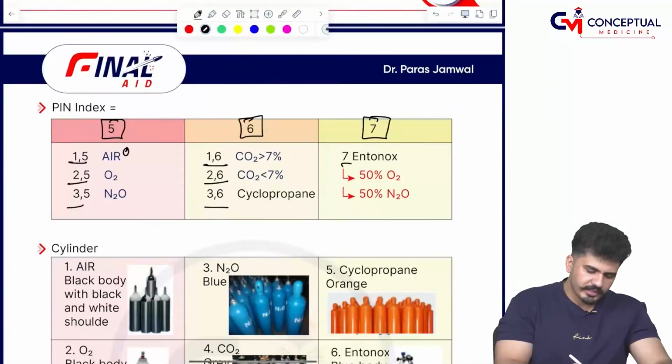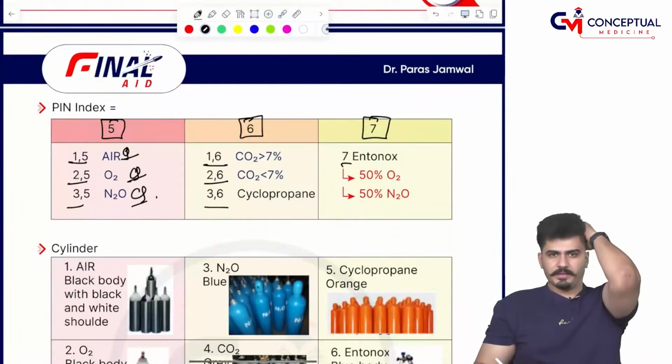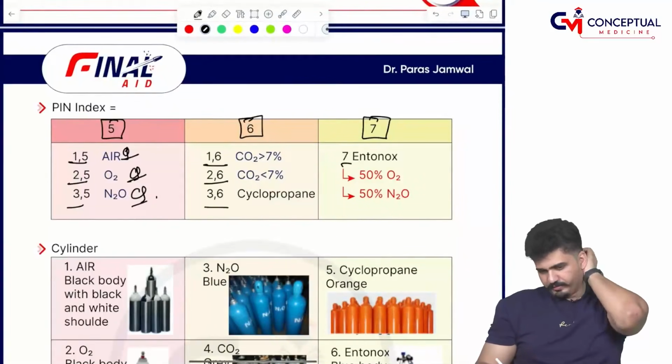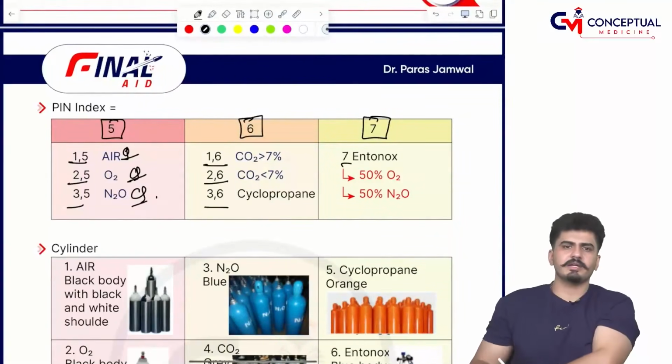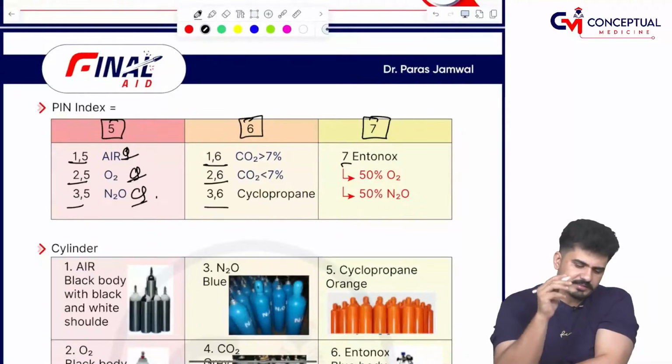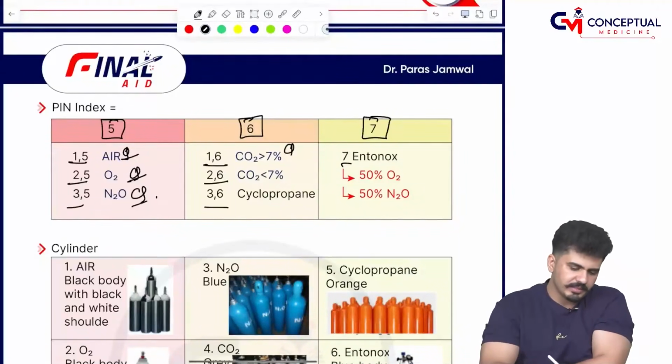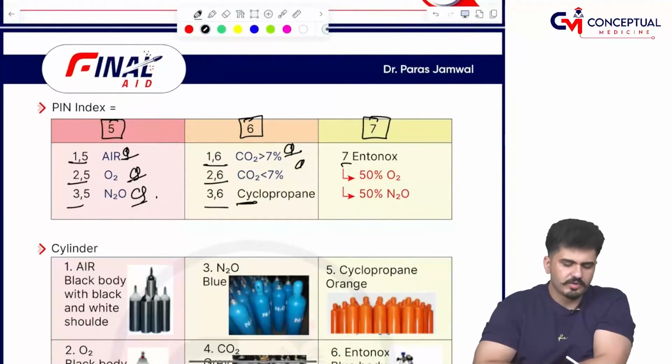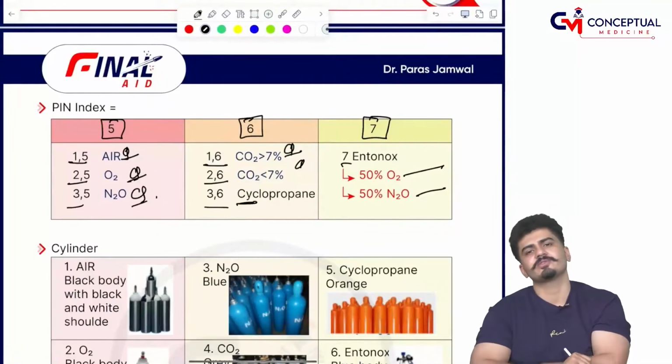1.5 is for the air, 2.5 is for the oxygen, and 3.5 is for the nitrous oxide. Now carbon dioxide: 1.6 is more than 7%, 2.6 is less than 7%, and 3.6 is cyclopropane. Entonox is a mixture of two gases, oxygen and nitrous oxide, sir.